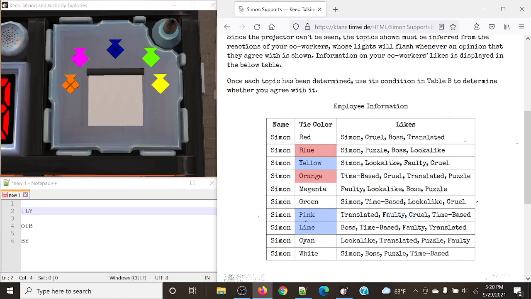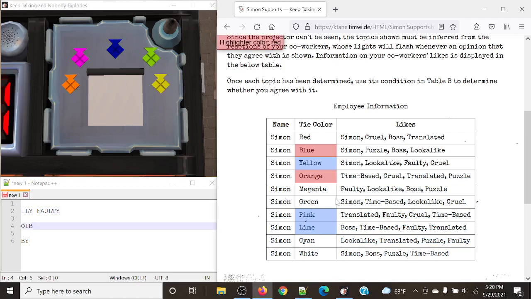Faulty is present on all of them. Is there anything canceling it out? No. So the first topic is going to be faulty, because yellow, pink, and lime have faulty as their likes, and blue and orange do not. That works, because these two don't flash when it's faulty. So that's going to be our first meeting.